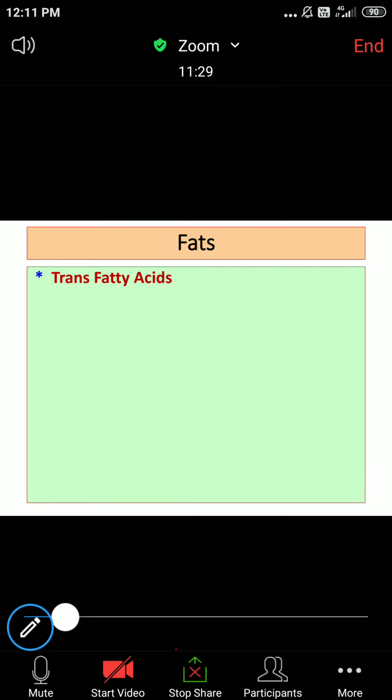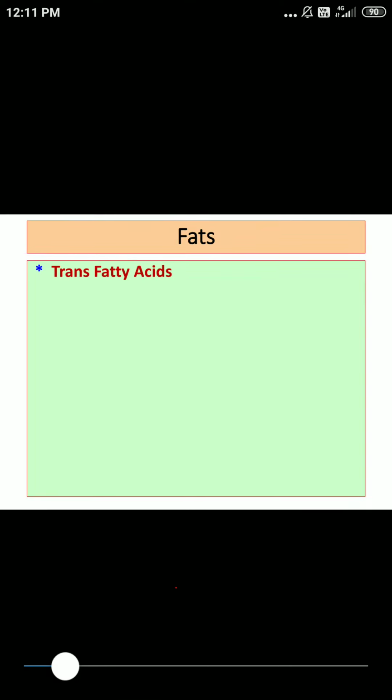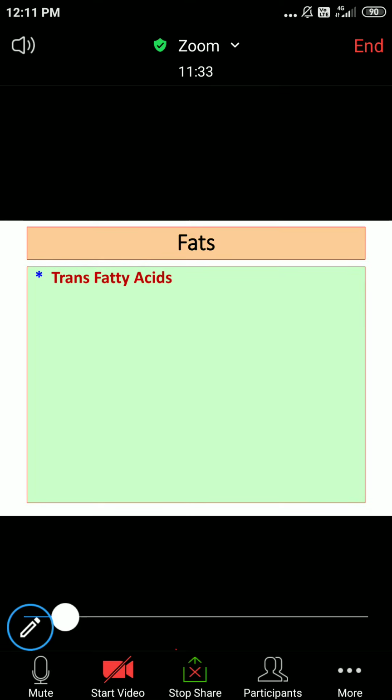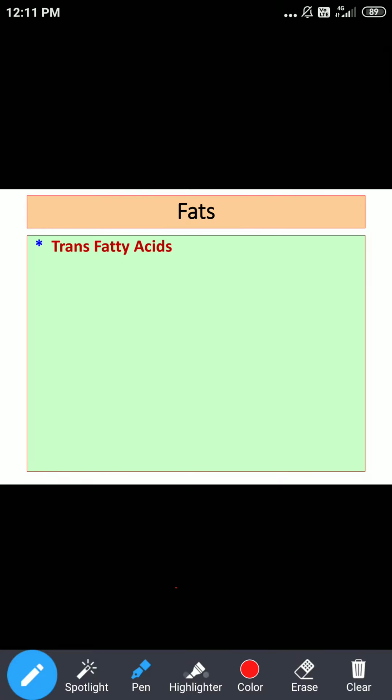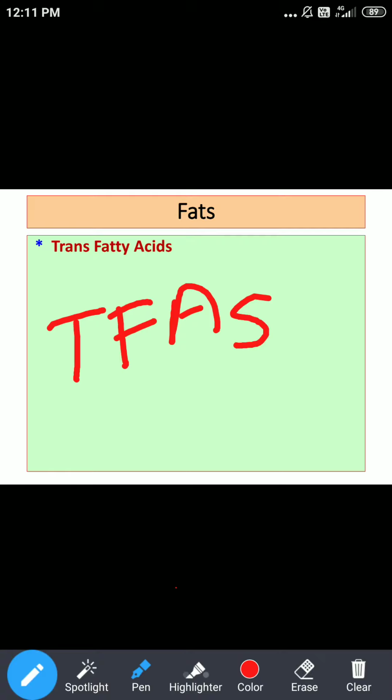Another important aspect to understand is trans fatty acids, abbreviated as TFAs. Trans fatty acids are basically a byproduct of industrial processing of food.